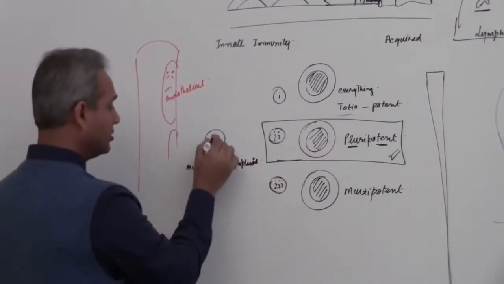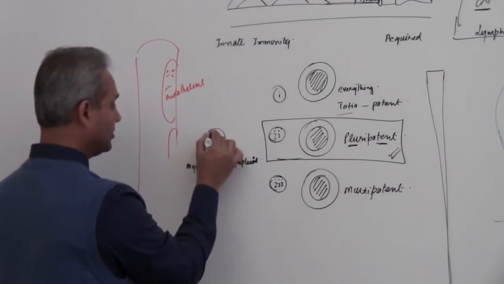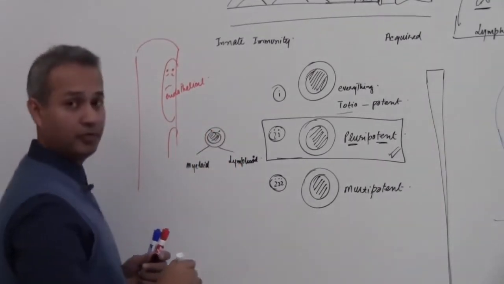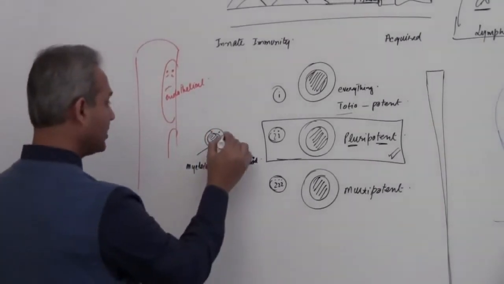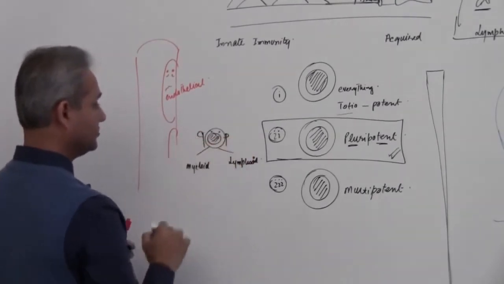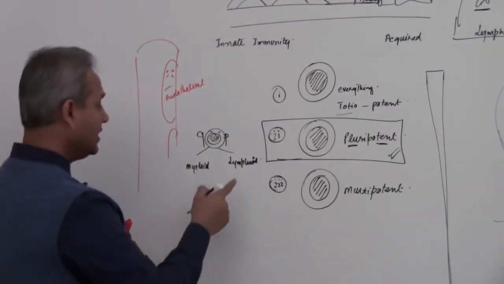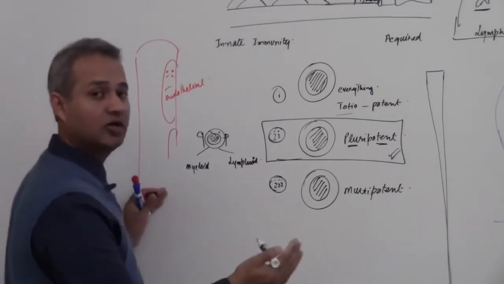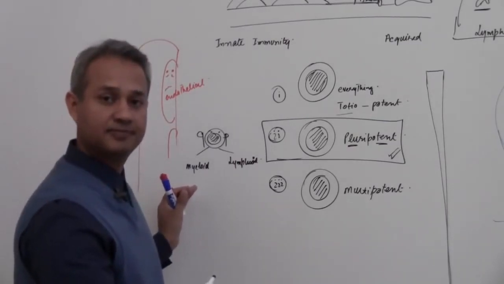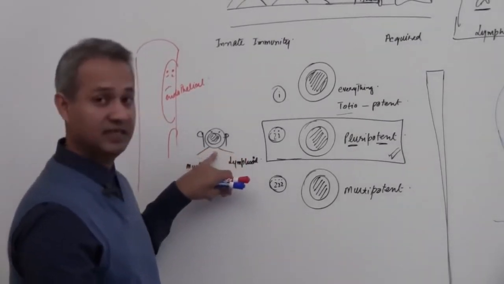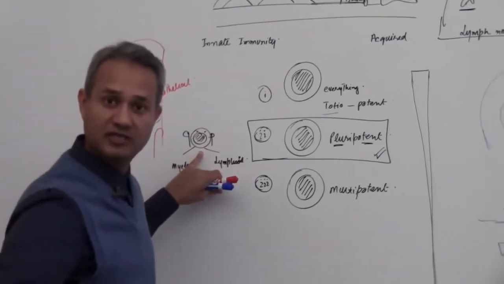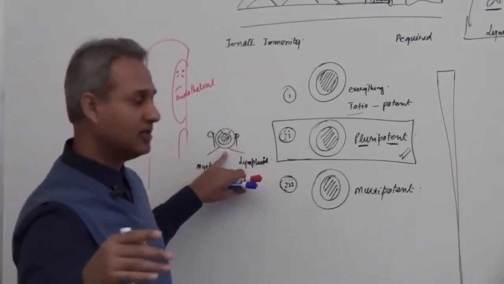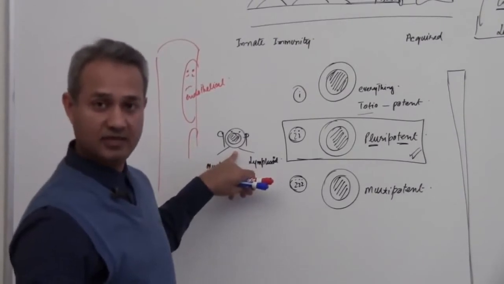Amongst these two, this guy here, who is pluripotent, I'll make P's here. This guy is pluripotent. He makes myeloid and lymphoid, but all in all, he makes all the blood cells. This guy does not make all the body cells. It makes all the blood cells. So it is a pluripotent cell.